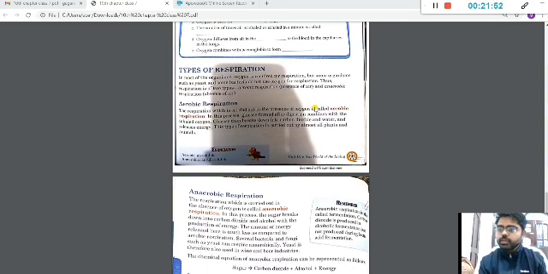Either it can be aerobic, the one which is occurring with the help of oxygen, or it can be anaerobic. Basically, in the presence of air or in the absence of air. Any respiration which is happening in the presence of air is called aerobic respiration, and the one which is being carried out in the absence of oxygen is called anaerobic, right. So in general we say this, right.